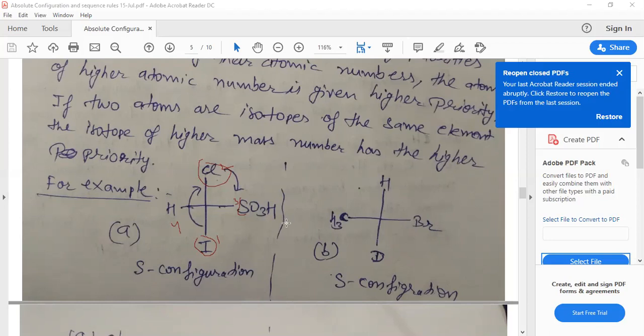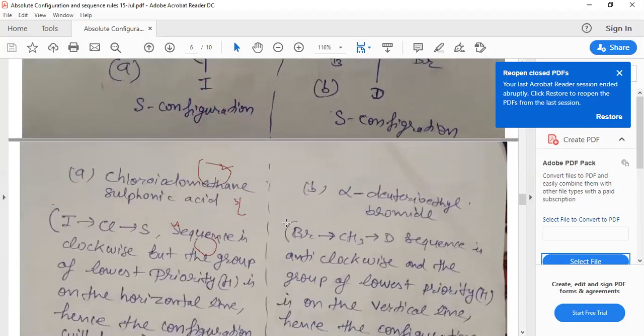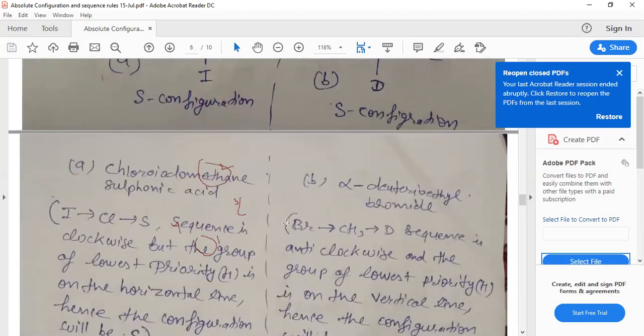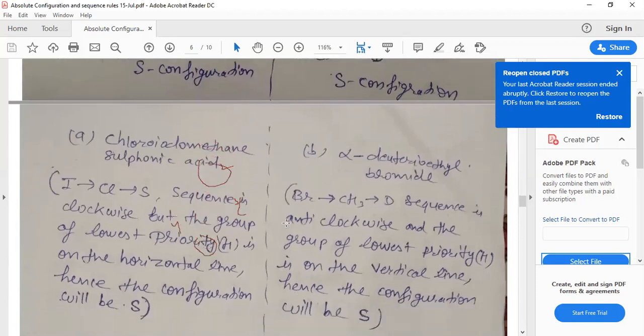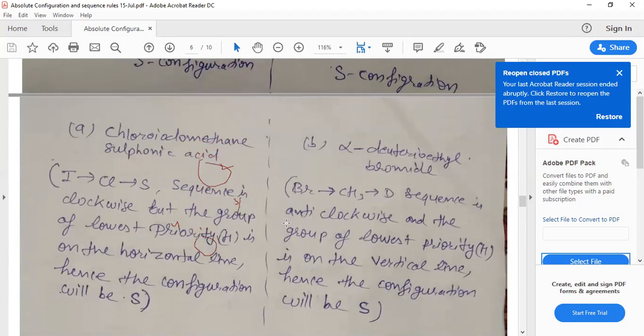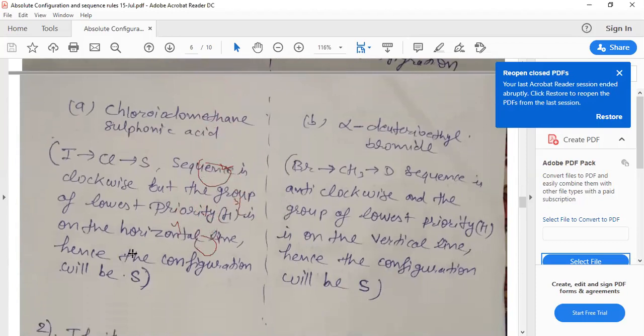Okay, let's go ahead. My dear students, we will discuss this example. This is called chloroiodomethane sulfonic acid. The sequence rule goes clockwise, but the group of the lowest priority is on the horizontal line. Hence, the configuration is S. Okay, what did we get? S.